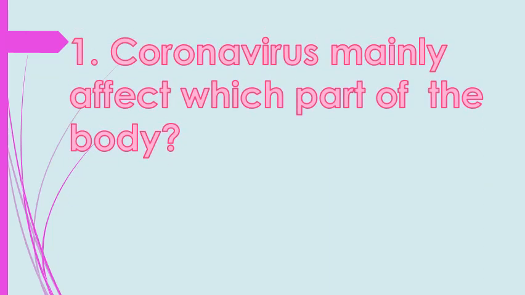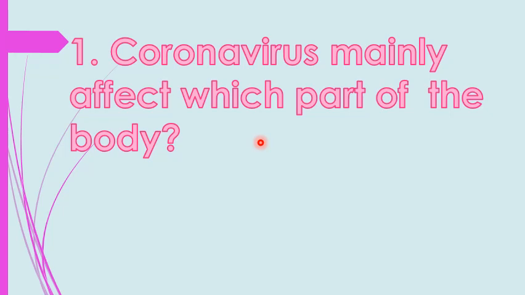So in the series of 20 questions of current affairs, first question is in front of you. Question number one: coronavirus mainly affects which part of the body? Very important question, student. Coronavirus mainly affects which part of the human body? For this question I will give you 5 seconds only, student. So here are your 5 seconds. 5, 4, 3, 2 and 1.